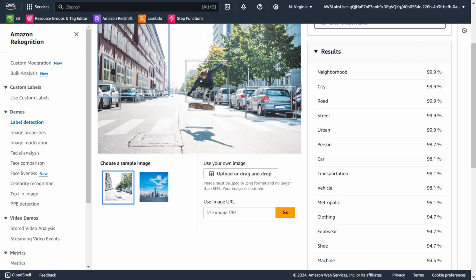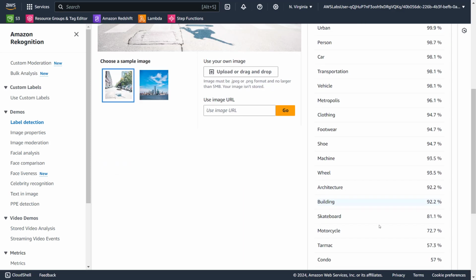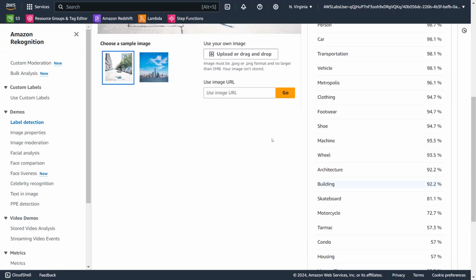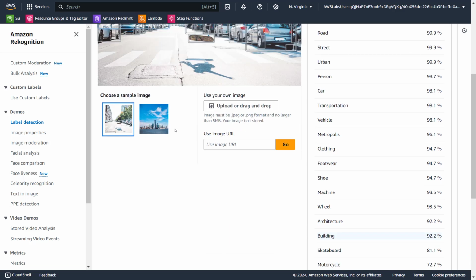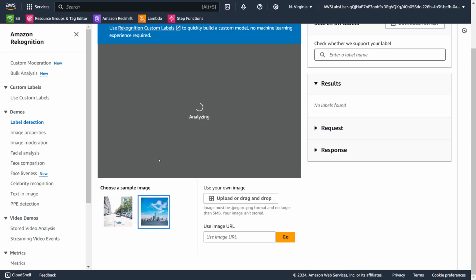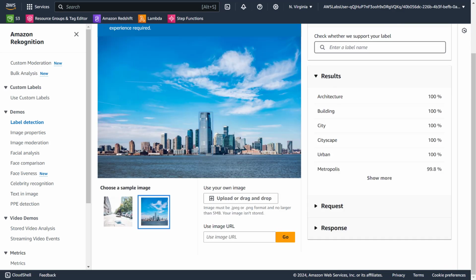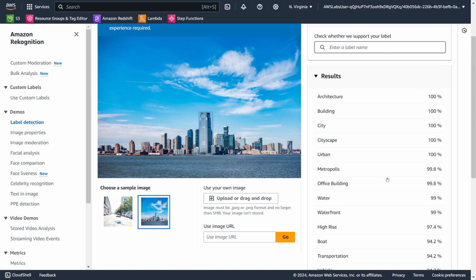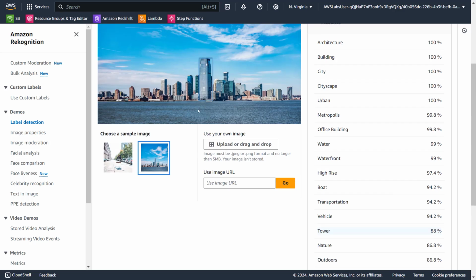Maybe that one? Did it detect that one? And how confident is it about it? 72%. I am like, wow, that's awesome. Shoe makes sense. Footwear, wheel, architecture. If you click on this, obviously architecture, buildings, cityscape, urban, metropolis, water. Yeah, duh. Boat. Do you guys see a boat anywhere? I don't see a boat. It is 94%. Wow. Is this the boat? Yeah, wow. Good for it.